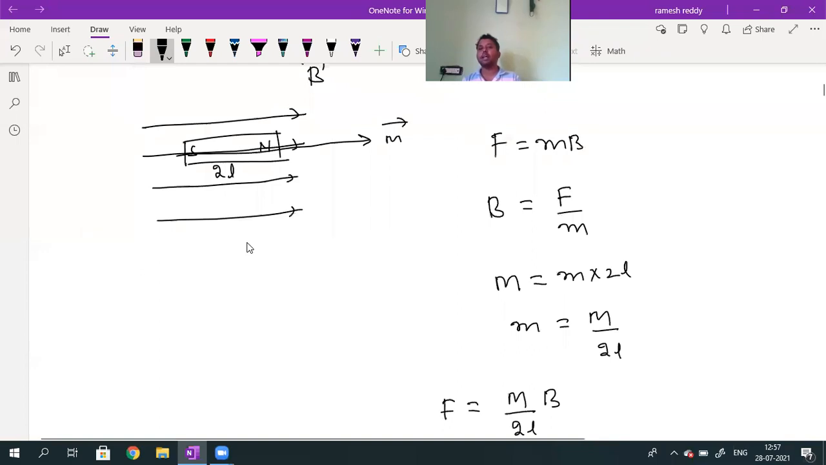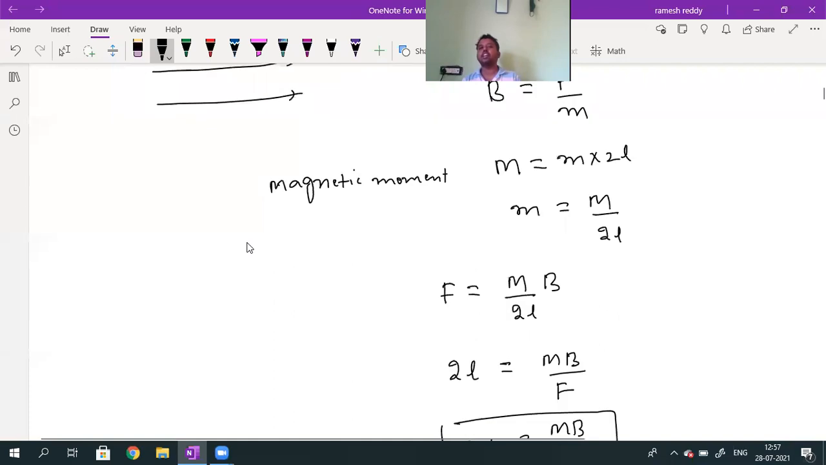Capital M is called what? The magnetic moment. Magnetic moment, capital M, is equal to small m into 2l. From this, small m is equal to capital M by 2l.